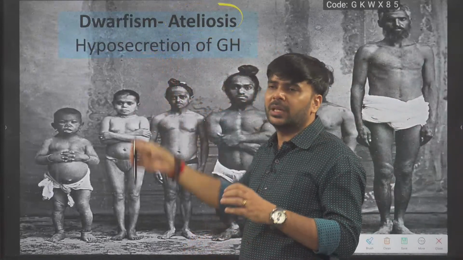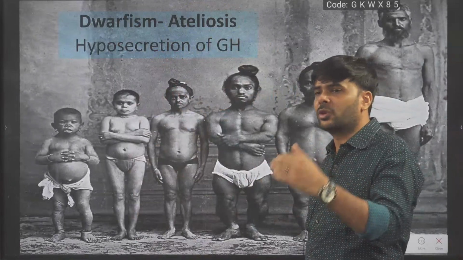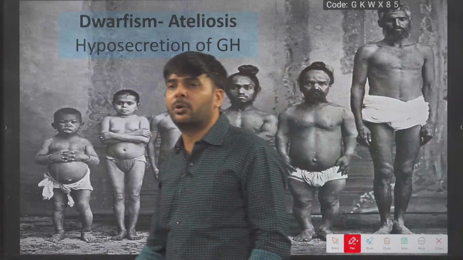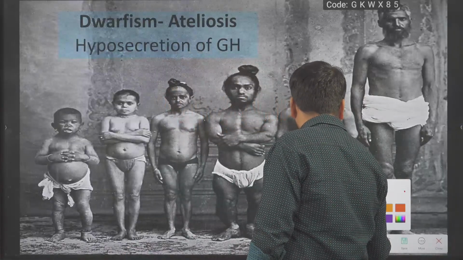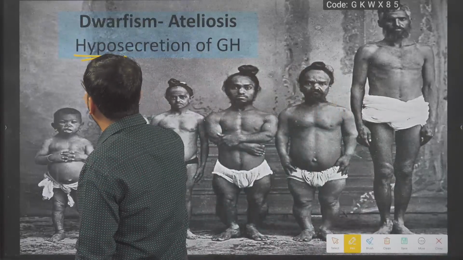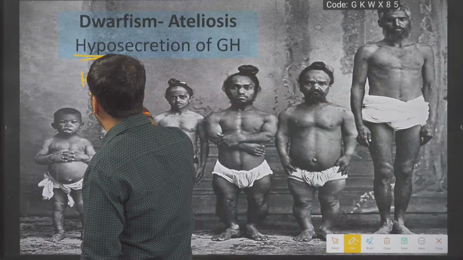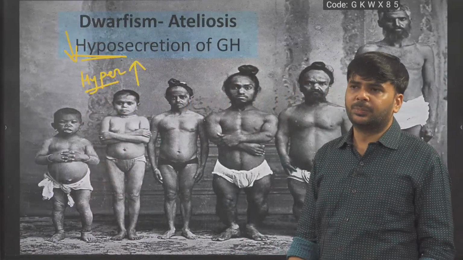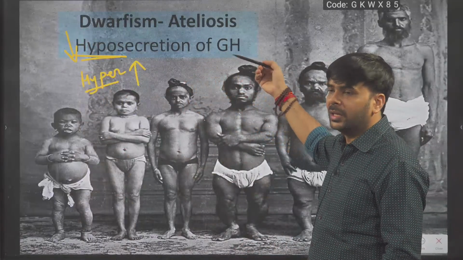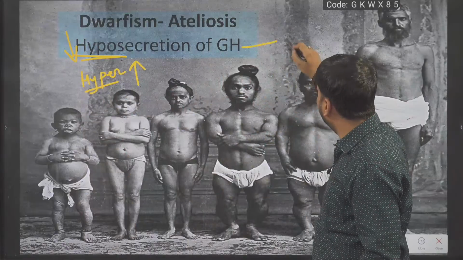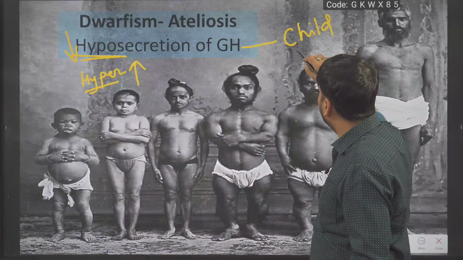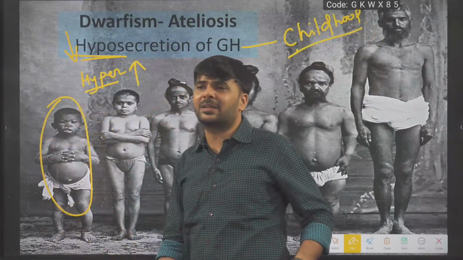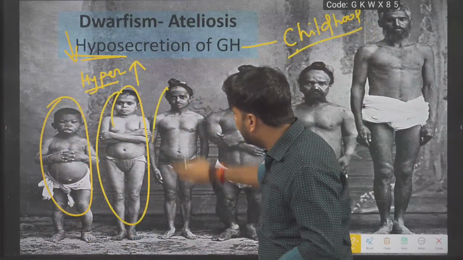Dwarfism is a disease, or you can say a condition, a disorder due to hyposecretion. If you don't know, sir, what is hyposecretion? Hypo means low, hypo means less. And hyper means more, hypo means less. Easy. Low secretion of growth hormone during childhood leads to stunted growth, a short-heighted condition.